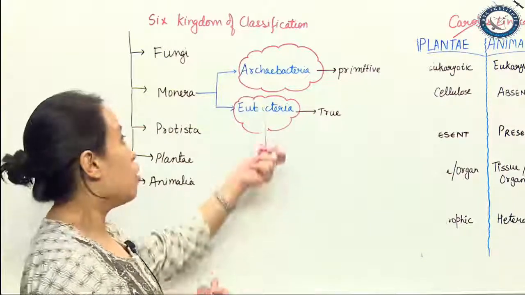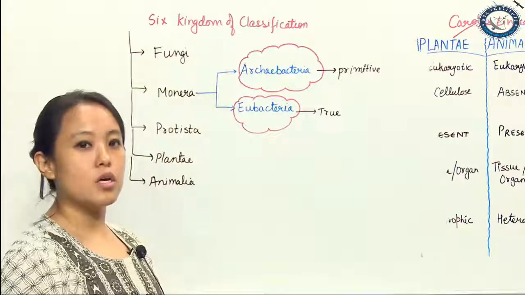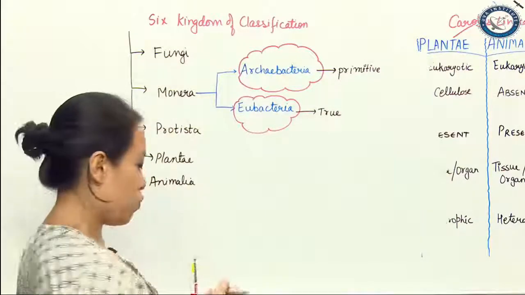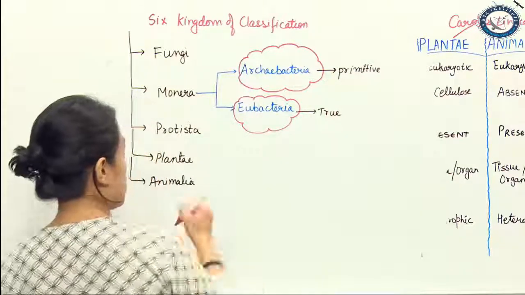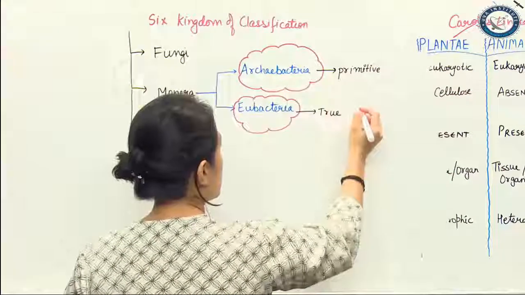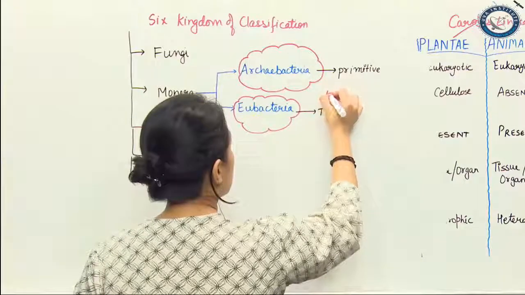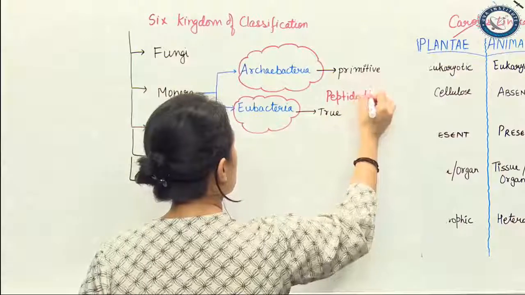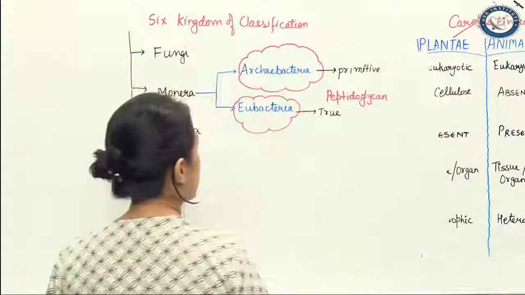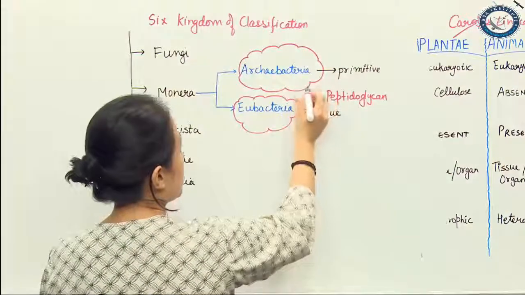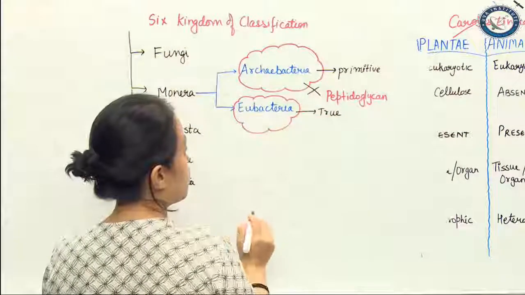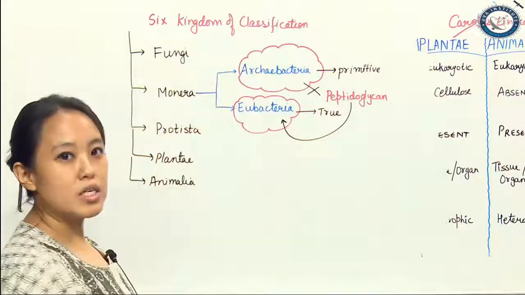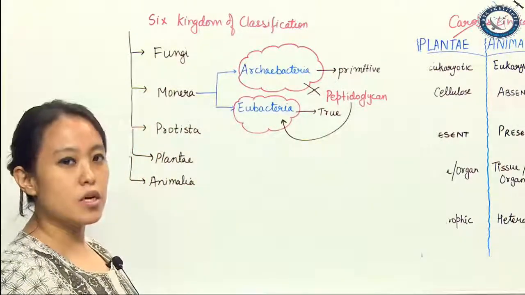The cell wall of Archaebacteria, of course, is made up of polysaccharide amino acids, but it does not have one component, which you should know about. Archaebacteria does not have peptidoglycan layer. Peptidoglycan is present in Eubacteria.